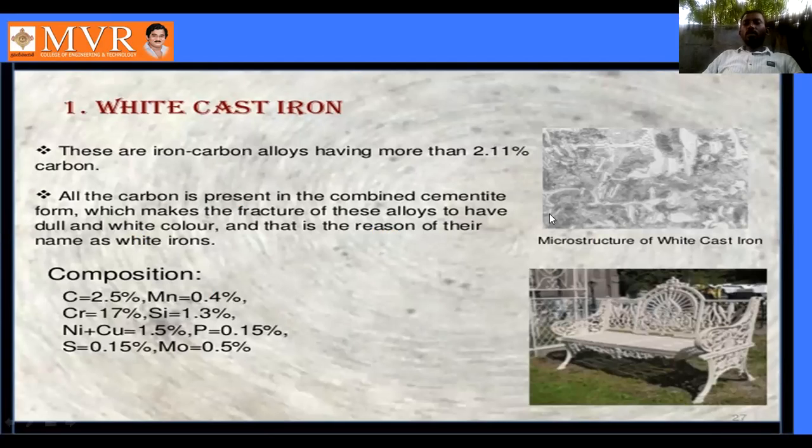This is the microstructure of white cast iron. Why do we call it white cast iron? All the carbon is present in the combined cementite form, which makes the fracture of these alloys have a dull and white color.